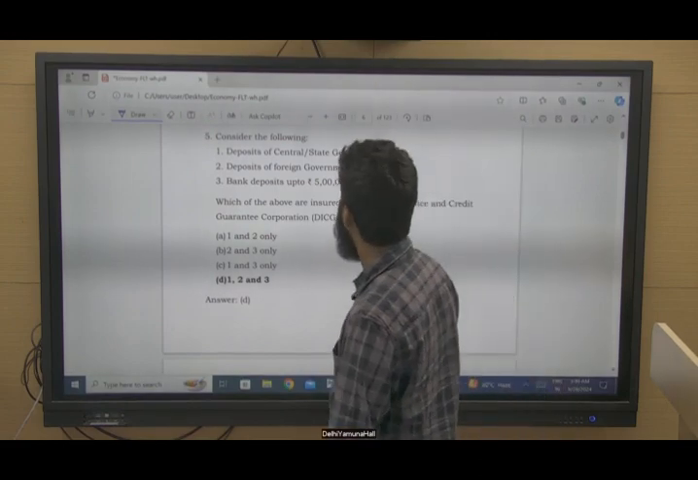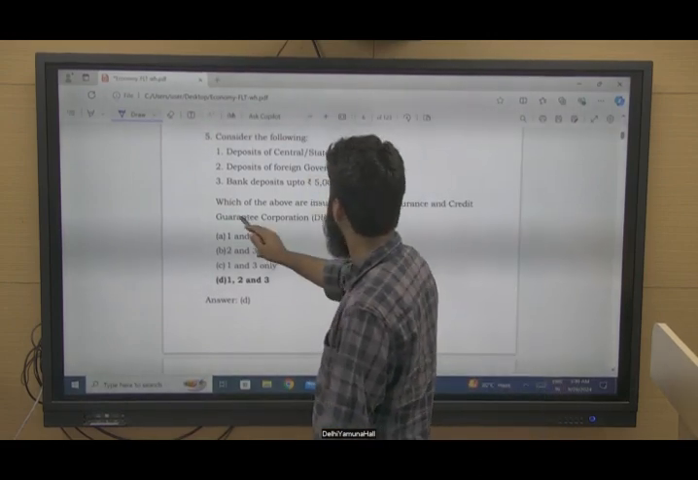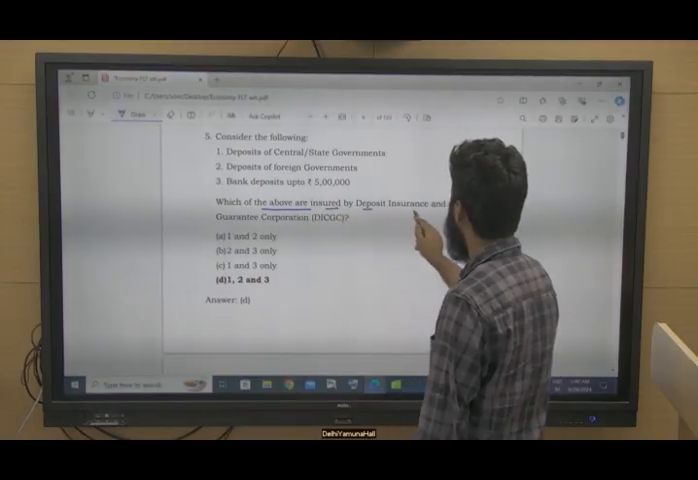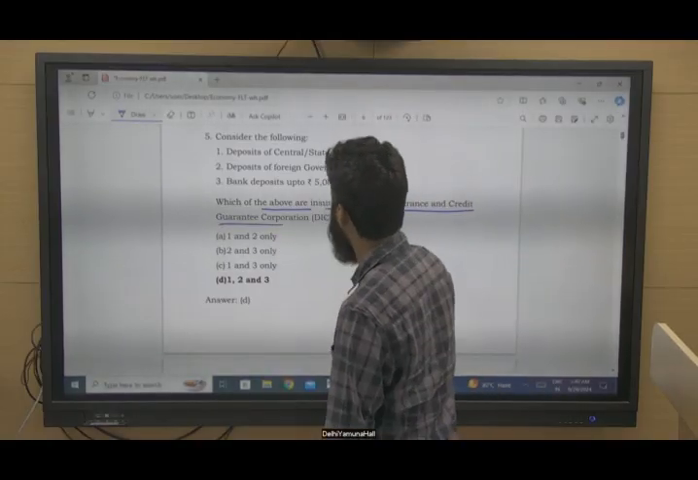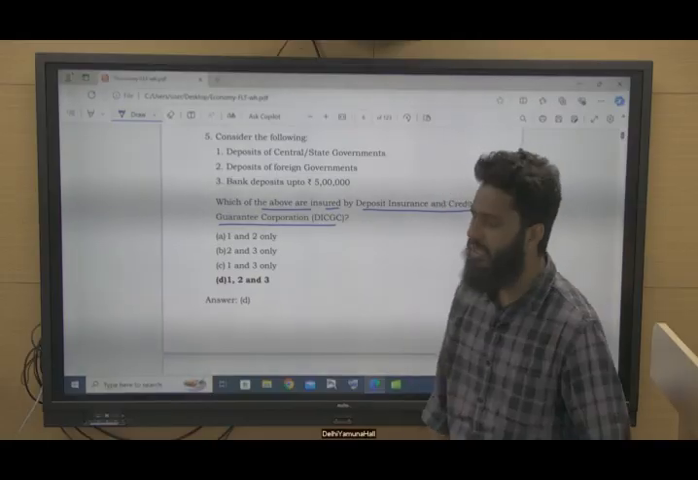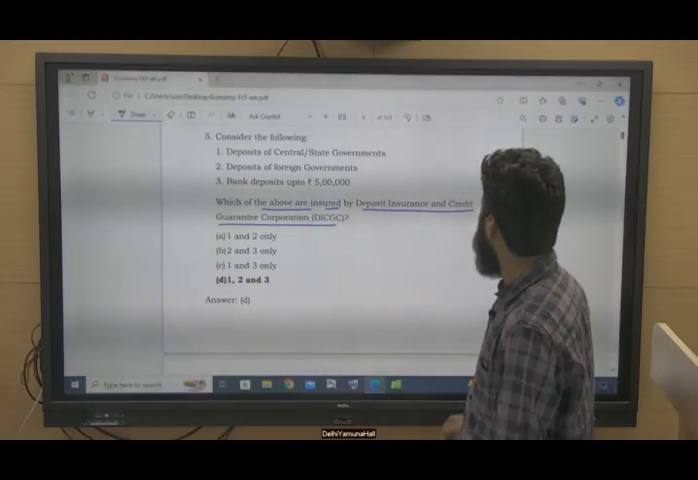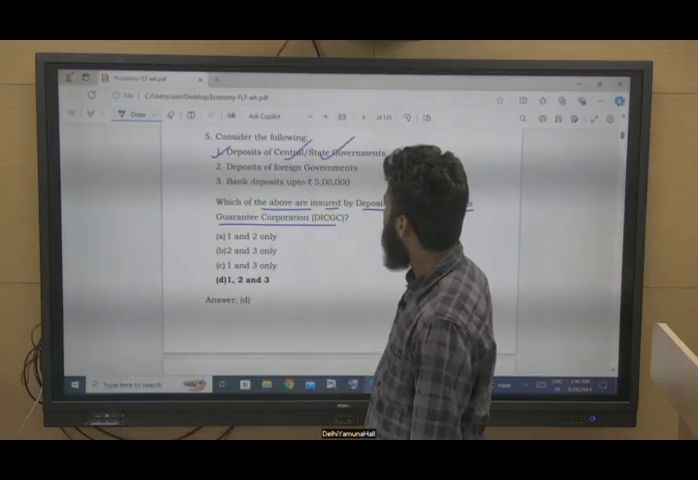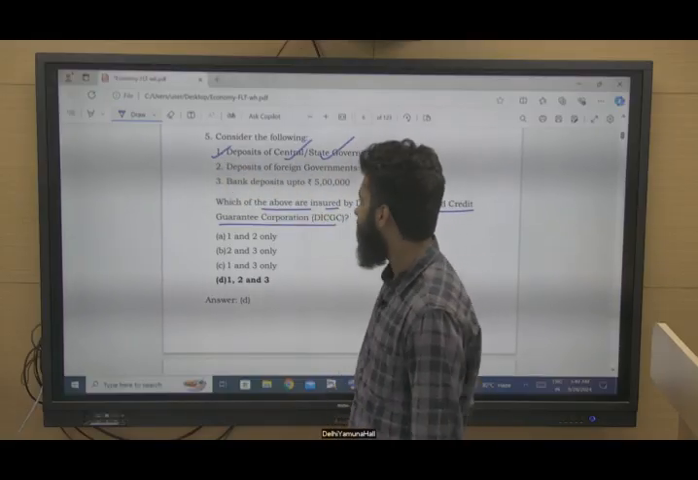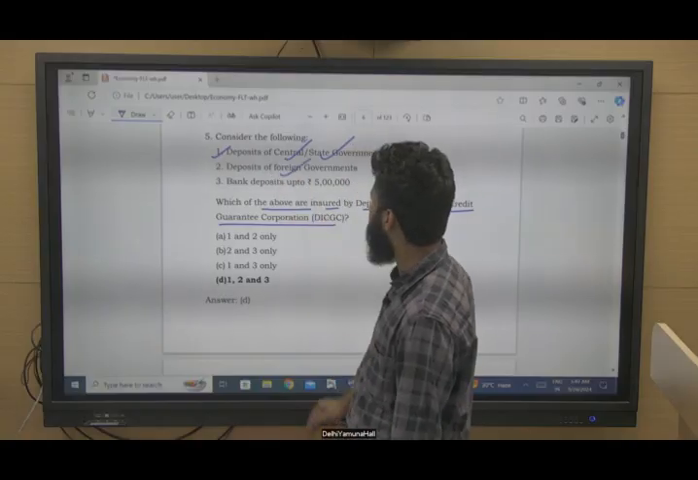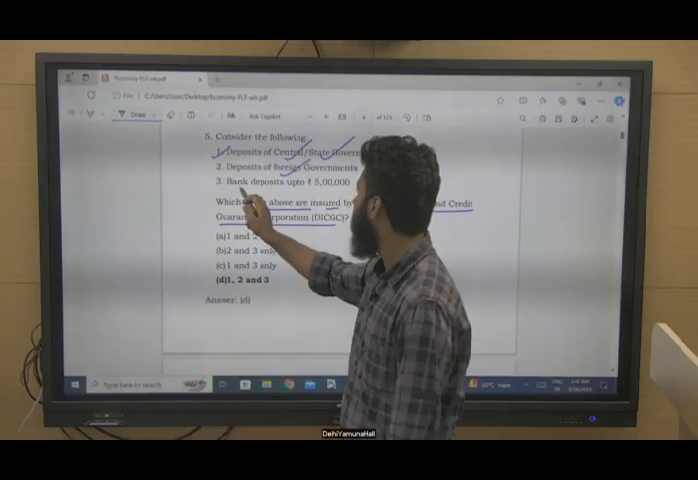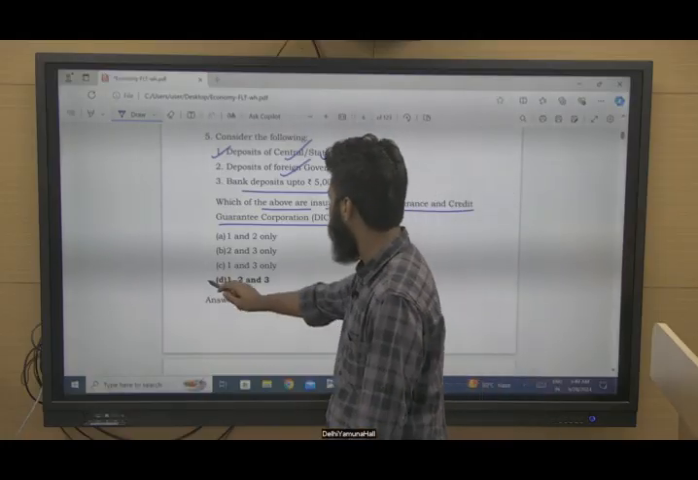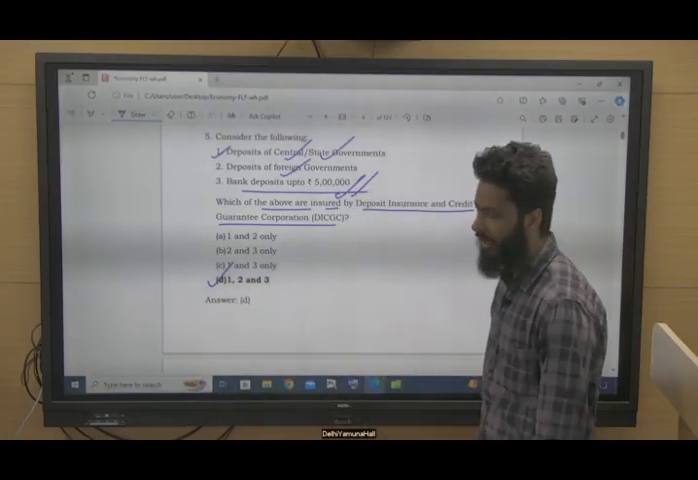Consider the following: deposits of central and state government. Okay, what is the question? Which of the above are insured by the Deposit Insurance and Credit Guarantee Corporation, DICGC, right? DICGC insures deposits of central or state government, this is correct. Deposits of foreign governments, this is also correct. And for individuals, the deposit up to 5 lakh rupees, this is also correct. So 1, 2 and 3 all are correct, right?